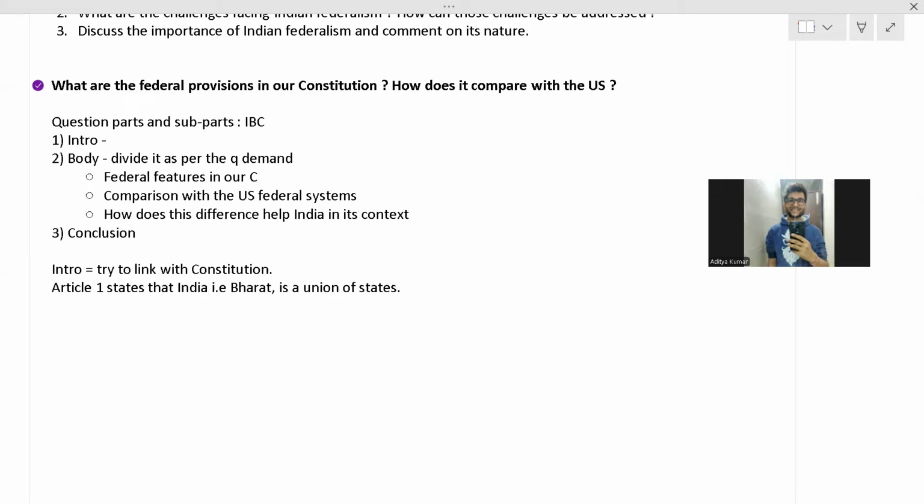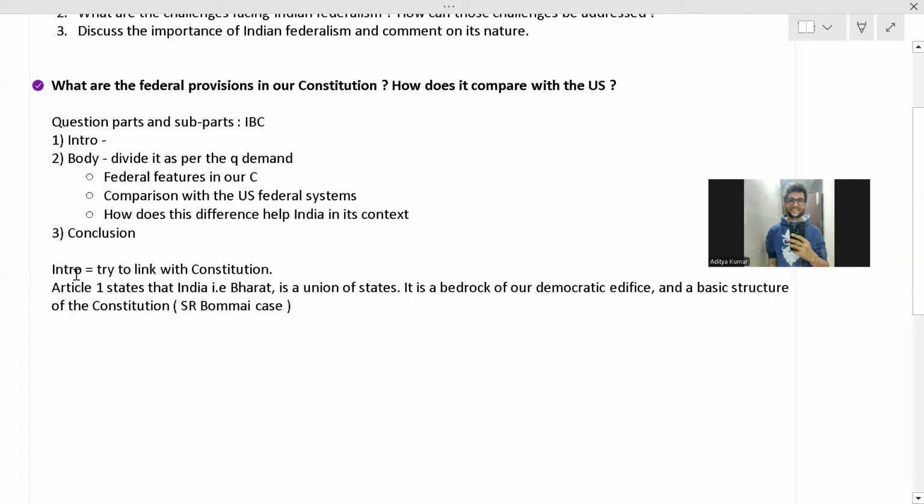Fine. So it is a bedrock of our democratic edifice and a basic structure of the constitution, as per S.R. Bommai. And you can mention the S.R. Bommai case.